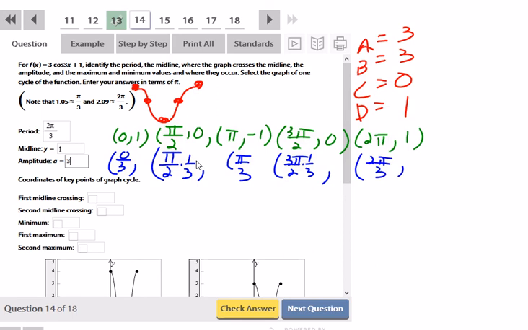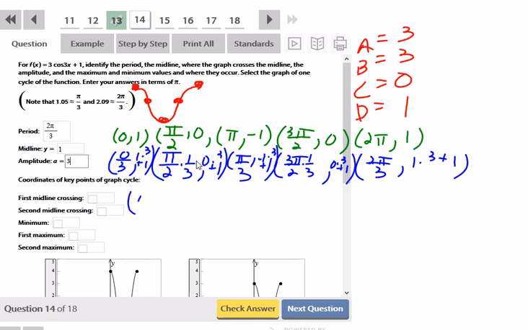The y's are going to get times a and plus d. So 1 times 3 plus 1, squeeze it in there. 0 times 3 plus 1, negative 1 times 3 plus 1, 0 times 3 plus 1, 1 times 3 plus 1.